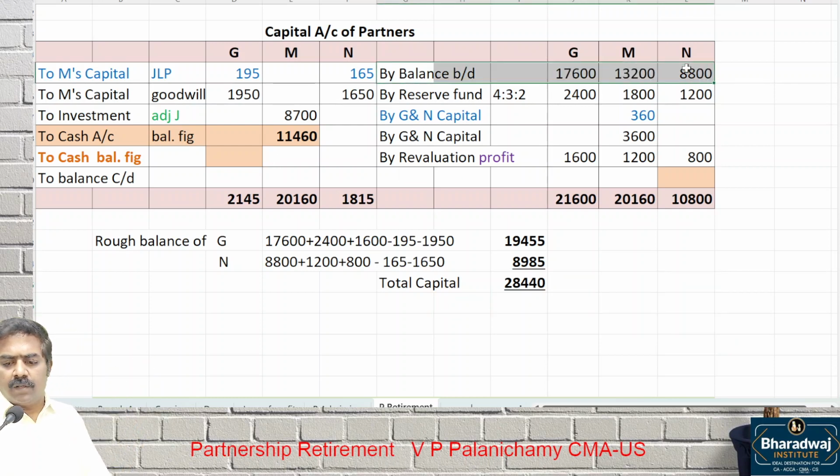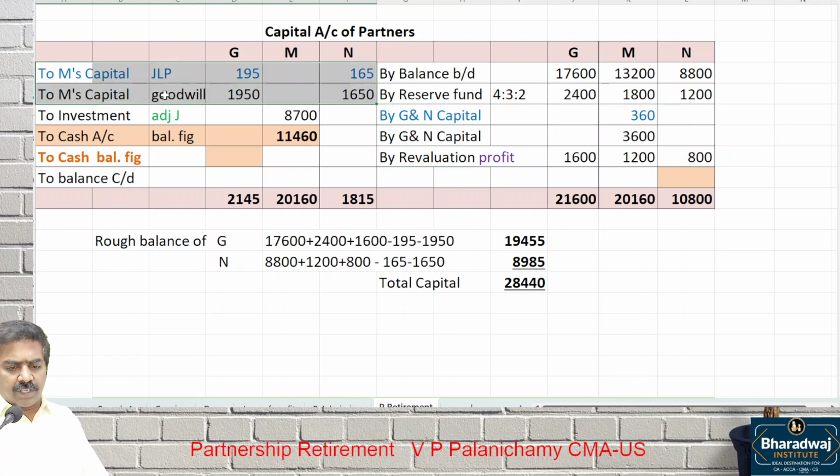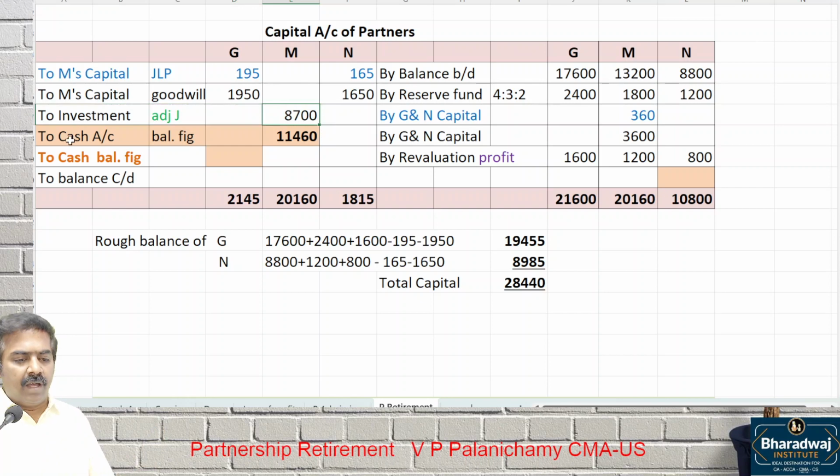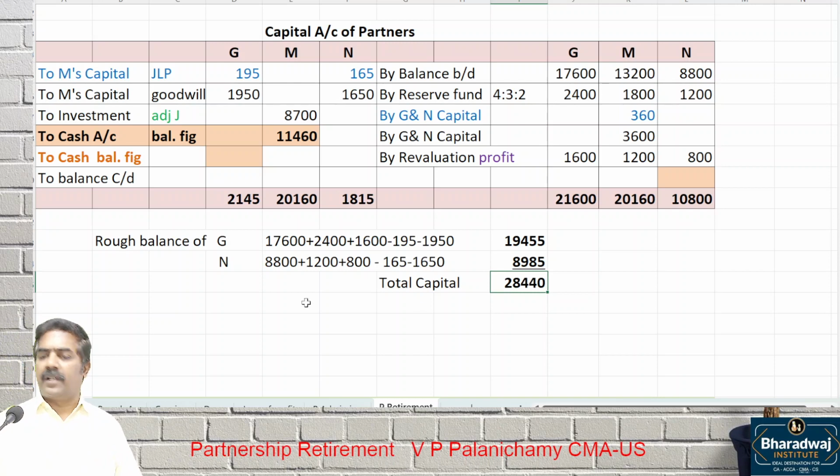In this case, opening balance is same, reserve fund is same, JLP goodwill is same, revaluation profit is same, then of course adjustment for JLP goodwill is same, investment taken over by M also same. How much do you have to pay to M? 11,460. Wait, they already have a capital, the rough balance we just worked out. G, add up credit minus debit. What is the rough balance? 19,445. N, add up all the credits minus debits. How much are they having? 28,440 is the capital that they are having.